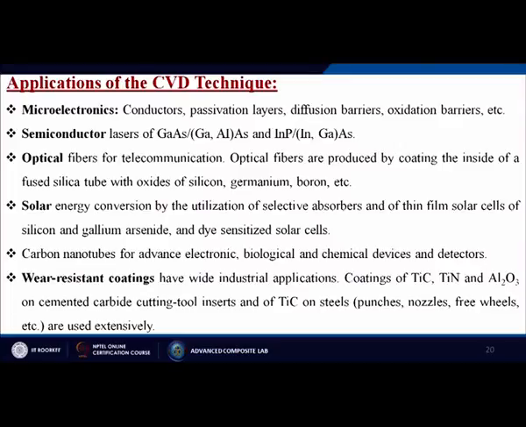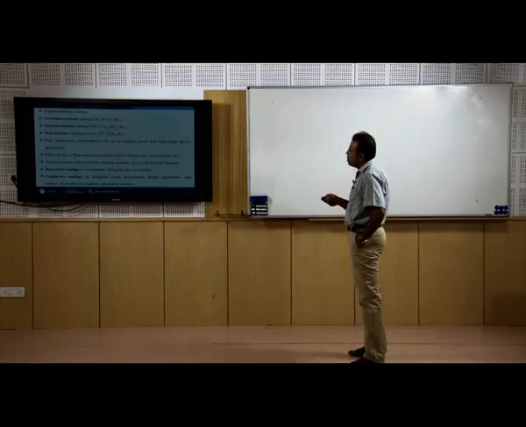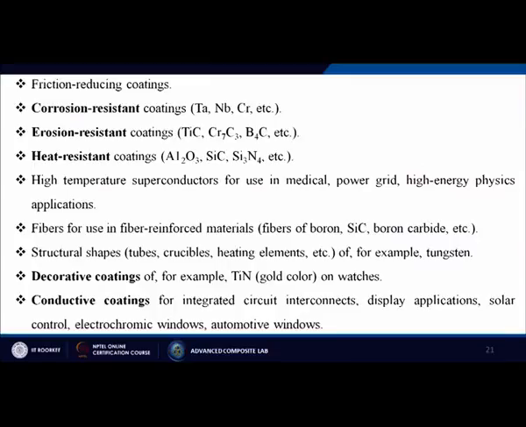Wear resistant coatings have wide industrial applications, coating of titanium carbide, titanium nitride, alumina on cemented carbide cutting tool inserts, or titanium carbide on steels. Punches, nozzles, free wheels, etc. are used extensively. Friction reduction coatings, corrosion resistant coatings like niobium, chromium, etc. Erosion resistant coatings, heat resistant coatings like alumina, silicon carbide. High temperature superconductors for use in medical, power grid, high energy physics applications.